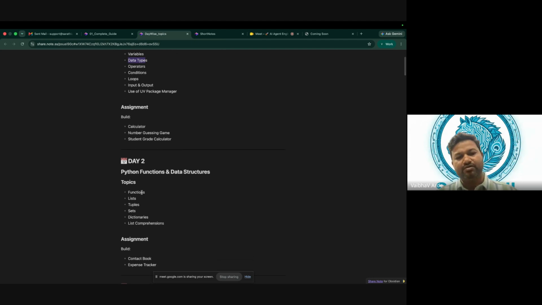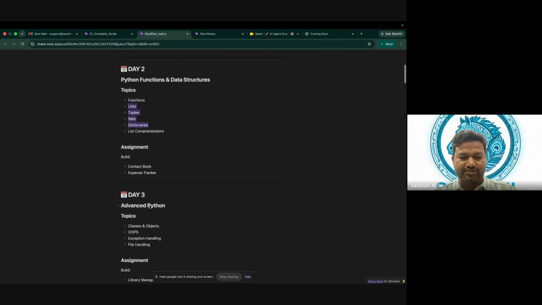In addition to that, we have list, tuple, sets, and dictionary. These four data types we will study thoroughly. If we master them, then we can build a robust Python framework. So these are very important for us.